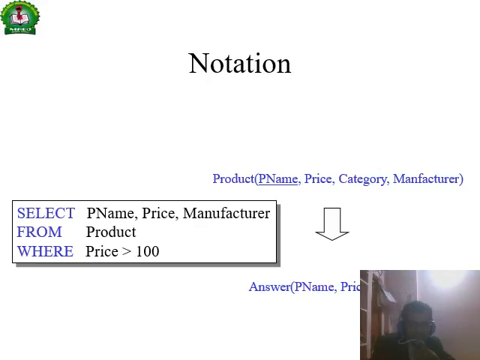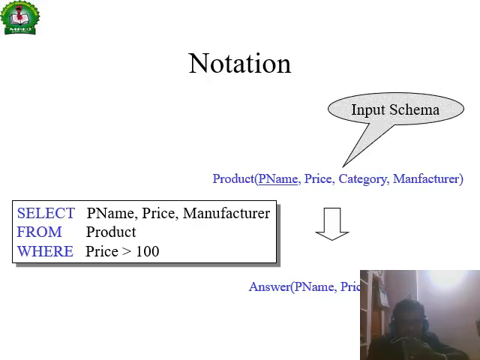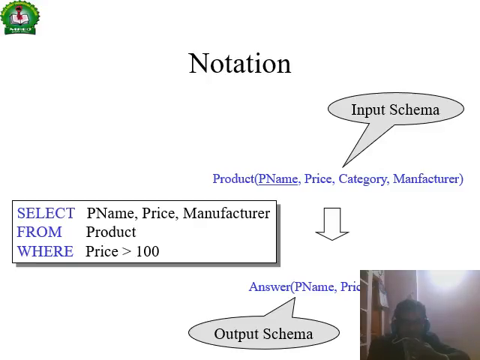Notations are the representations. Select product name, price, manufacturer from product where price is greater than 100. Input and output: the input is the table schema, and the output selects three attributes, product name, price and manufacturer, from the product where the price is greater than 100.